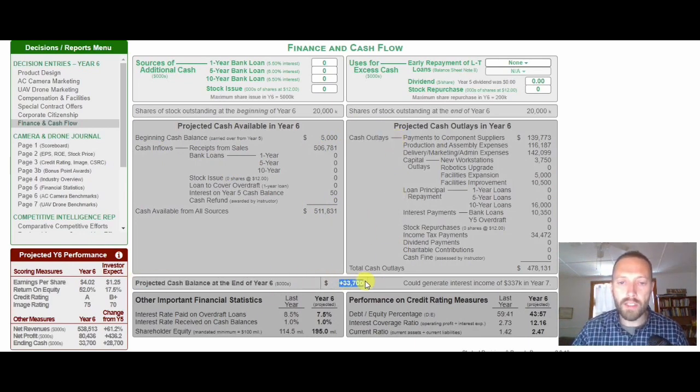Now, any type of projected cash balance that's just sitting there, we put it in a bank account and it could generate a certain amount of interest income. This is not an important consideration in Glo-Bus. The interest rates that are provided are very low, and they're factored based on the interest rates that are provided for loans. So if you plan on carrying any loans, you might as well put that excess money, if you have it, into your payoff of your existing loans, because you're paying a greater interest rate for your loan than they're paying you to have free cash just sitting around.